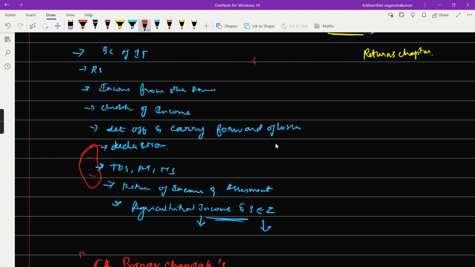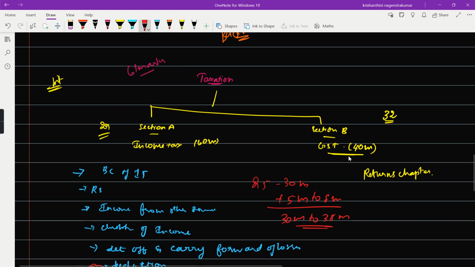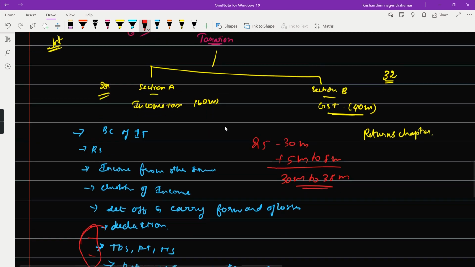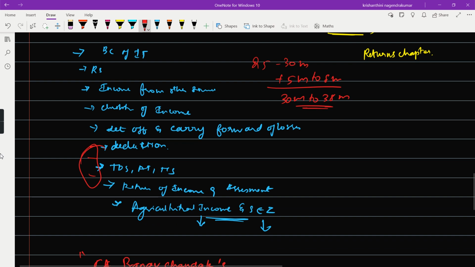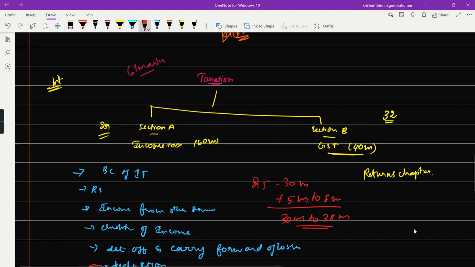25 to 30 marks plus 5 to 8 marks. So almost 30 to 38 marks in between this, I was able to attend. From this, I was able to get 29 marks. So it was pretty good. I could attend 30 to 38 marks by just reading all these chapters, leaving PGBP, capital gain, salaries, house property completely. Trust me.